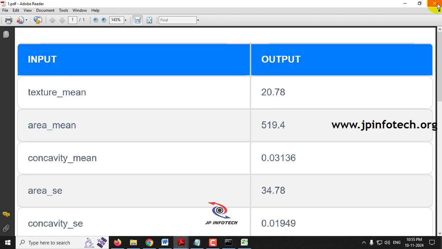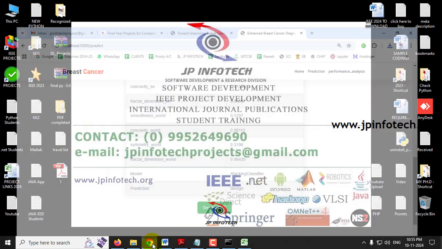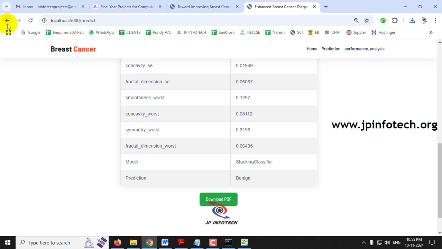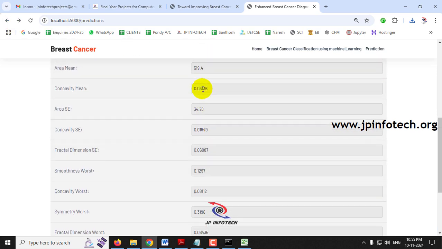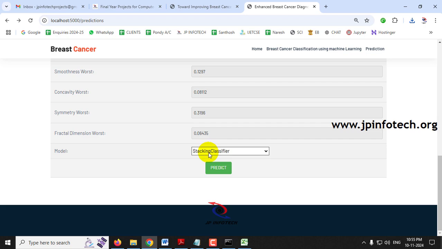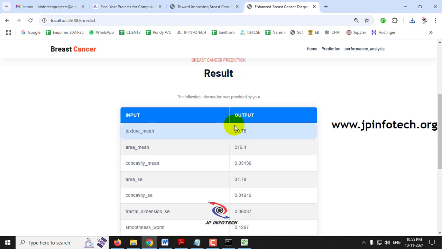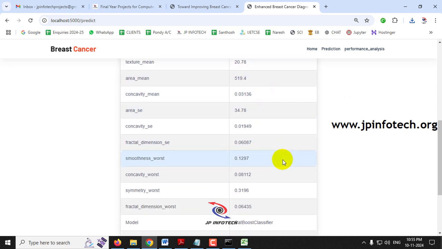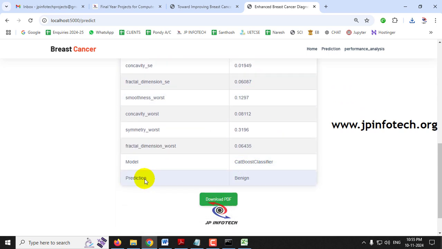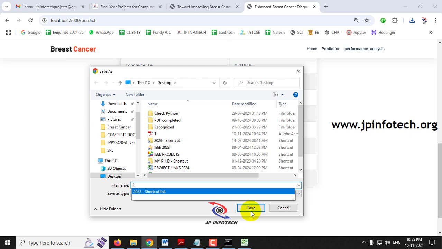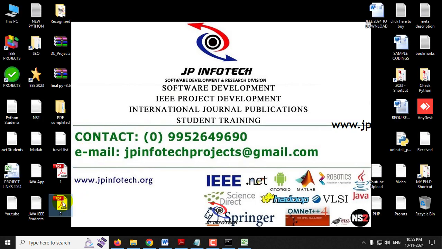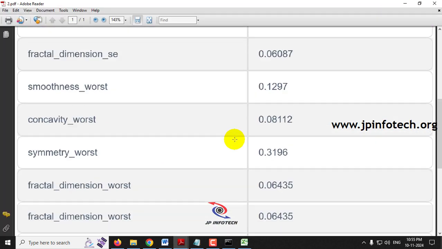Now I'll give the same values again and just change the model to the CatBoost classifier, and then click the predict button. Now you can see the result page with the same values that we have given, and you can see the predicted result. It is also classified as benign only. So both the models are giving the same result. Let me export the result as 2.pdf, so you can compare the results and check it out.